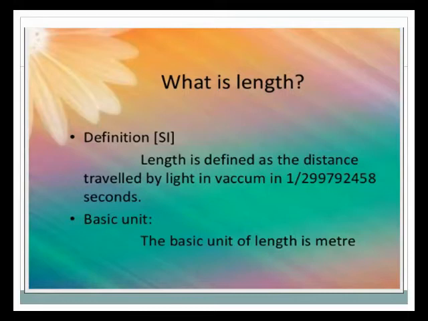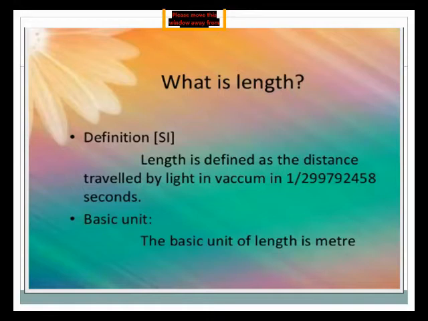How does light travel in the vacuum? How much time does it need to travel? 299,792,458 seconds. What is the basic unit? The basic unit of length is the meter. You know the meter, and you also use a meter rule or a ruler in your compass box. We will know the different types of length in our daily life. We use the meter ruler.